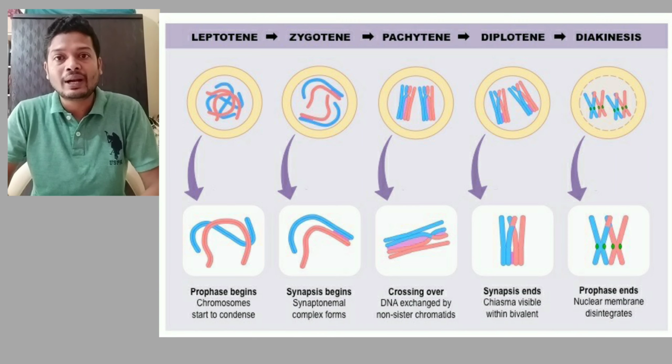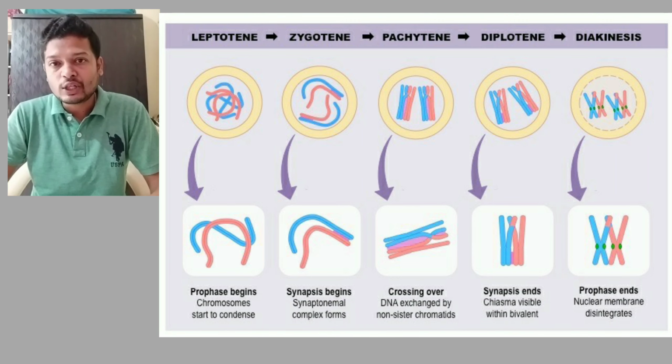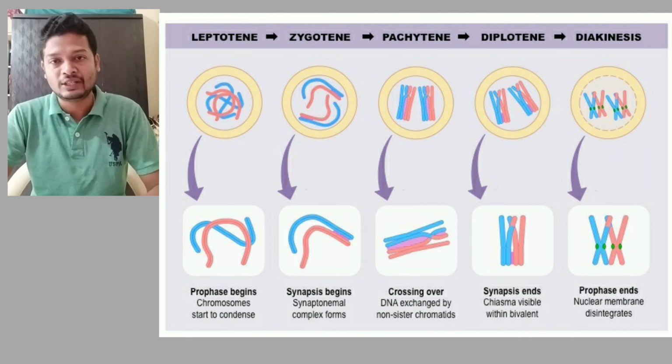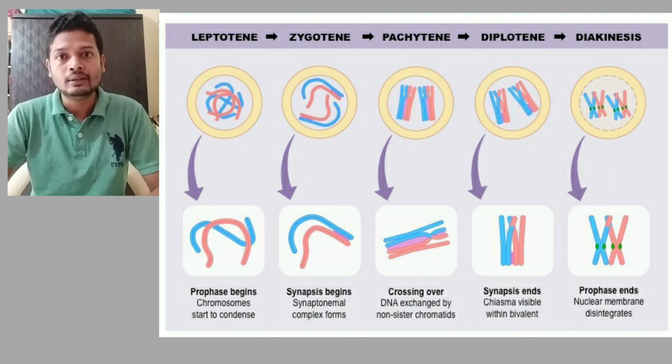When the arms overlap on one another, the segments of chromosomes get exchanged. That is, they are in pairs. One arm of one pair overlaps or intersects the other pair and then it breaks at that point and attaches in such a way that one part of one chromosome is cut and attached to another chromosome and vice versa happens. So small segments of chromosomes may get exchanged during this stage, that is pachytene stage.